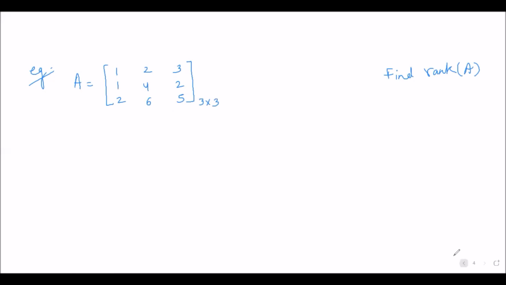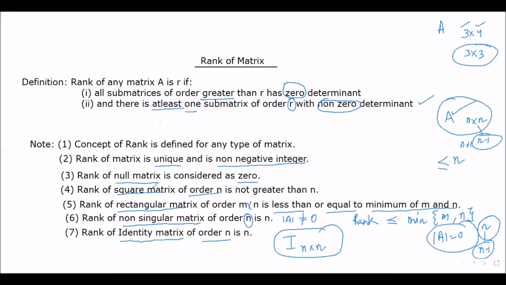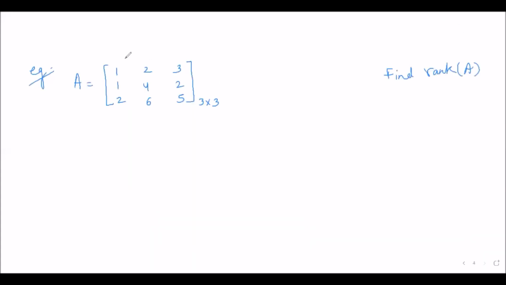Now let us see this point, which we have here for the square matrix. The rank for a square matrix of order n is not greater than n. It means it will always be less than or equal to n. It will not be greater than n. And it is very clear from this particular example, because we start with the submatrix of highest possible order.